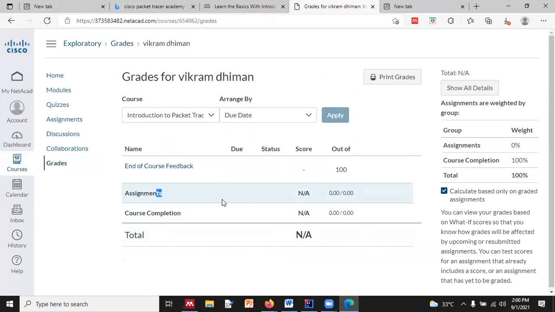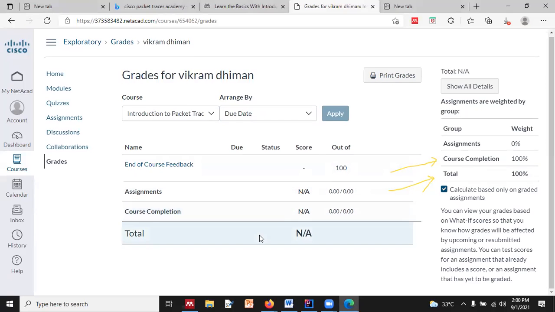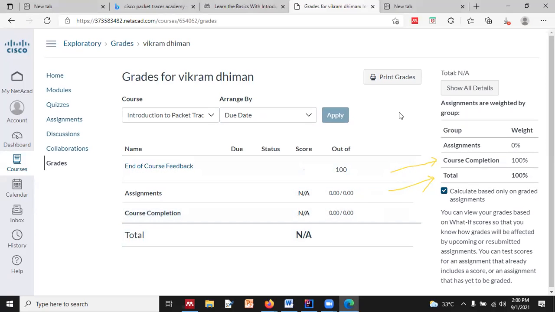There will be an assignments score, and you will see the course completion at 100%. You can get the print after that.